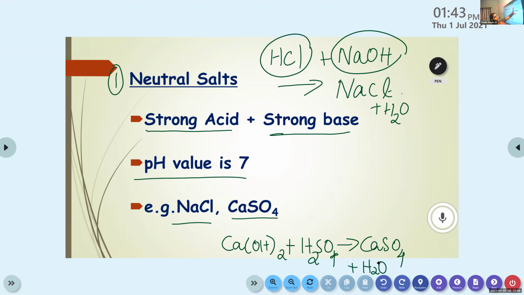Swati, can you please read the slide? Neutral salts, strong acid plus strong base. pH value is 7. Example, NaCl, CaSO4. You can also include these two reactions. It will explain the formation of these salts.